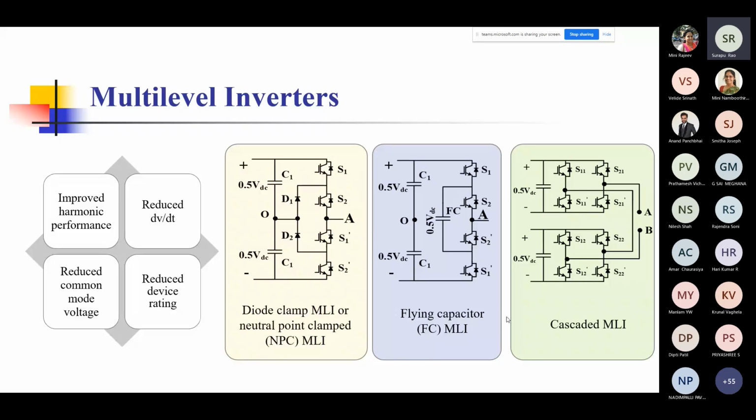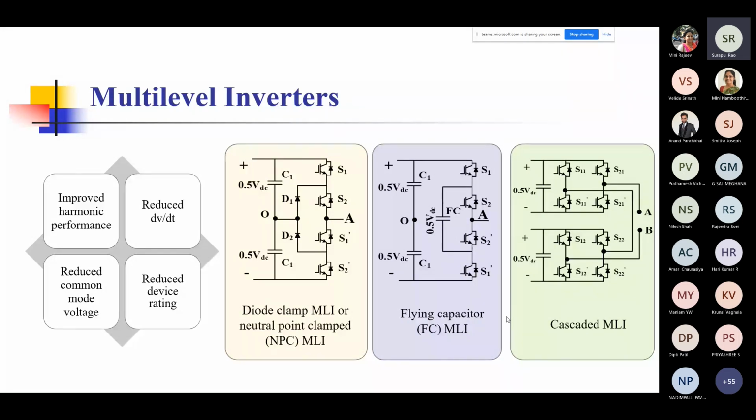So multi-level inverters, in the most basic form, are of these 3 types: the diode clamp, the flying capacitor, and the cascaded MLI. In the diode clamp and the flying capacitor type, you have these voltages across the capacitors. They have to be balanced, so for that you need to do some control. But as far as the cascaded MLI, the rightmost one, is concerned, you actually supply the input, where 0.5 VDC is written. That is an isolated supply, and you can modularly generate them. So the balancing of the voltage is not a problem as in the first 2 cases. We don't really have to worry about balancing the voltage across capacitors.